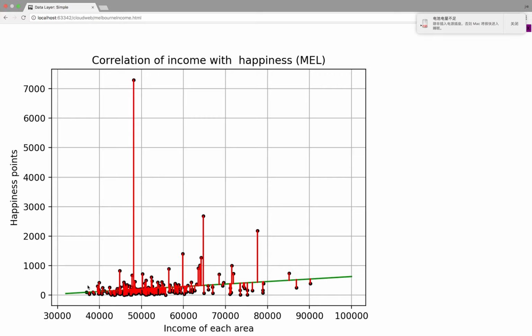So we can see, especially for average income from 40,000 to 60,000, there's a clear positive relationship between income and happiness. But for areas of extremely high income, around 90,000 per year, their happiness points don't seem to improve much with their income.